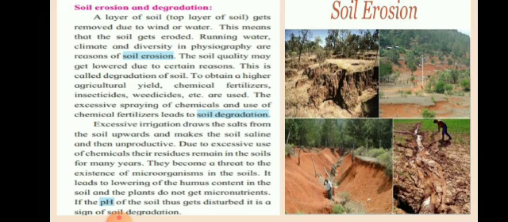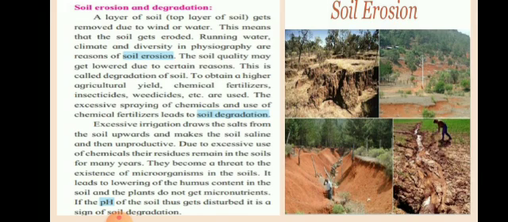It leads to the lowering of humus content in the soil. So, humus consists of the living things also, the living organisms. Their presence lessens, which leads again to the degradation of soil. We have seen previously that wherever there is humus in large quantity, the soil is more fertile. Now, because of all these factors, the humus content in the soil also lowers, and that is why the soil degrades.